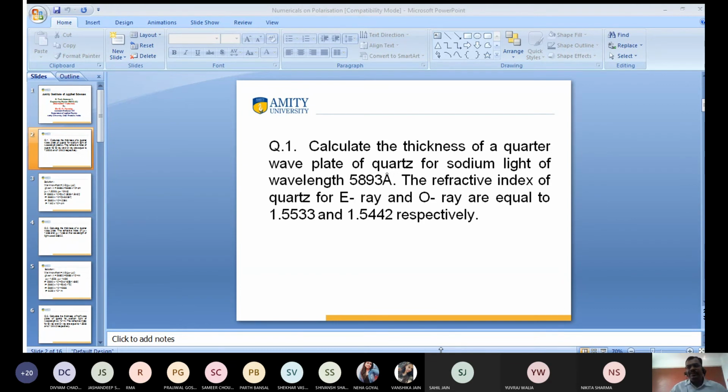Jasandeep, do you get the answer? Sahil, we have to tell in centimeter or Angstrom? Okay. Vashika, what is the answer?